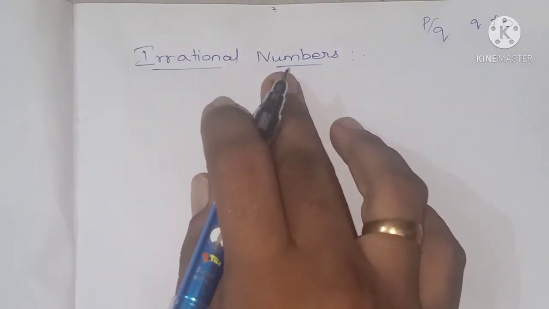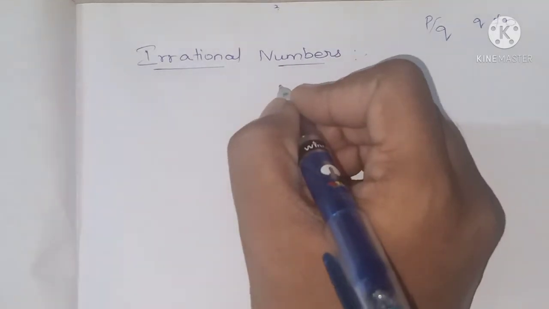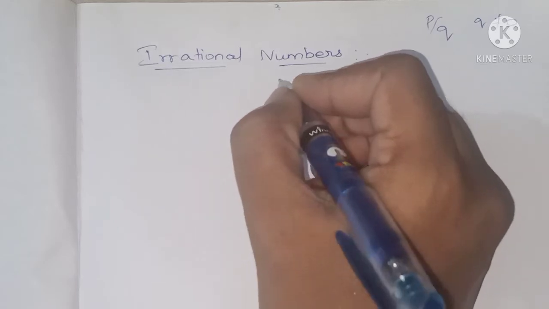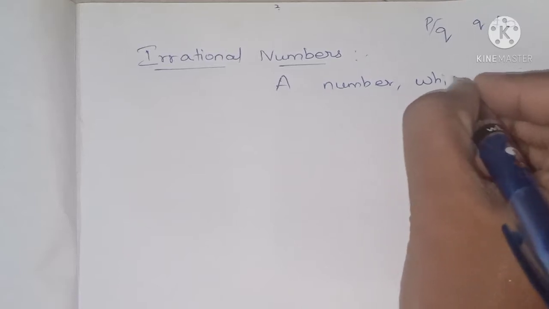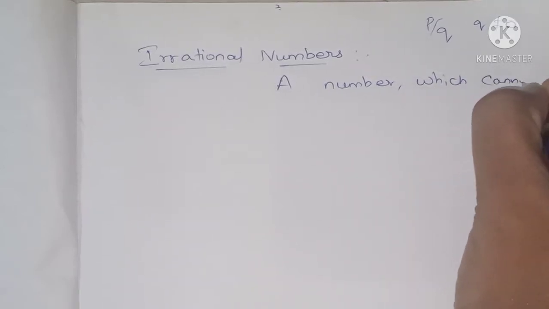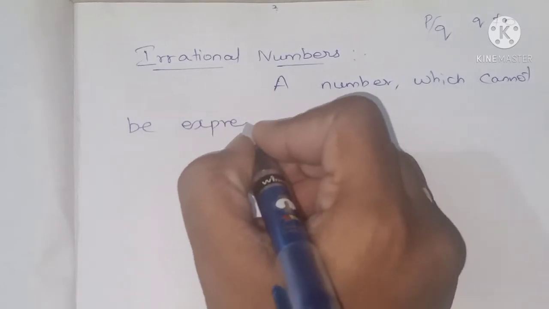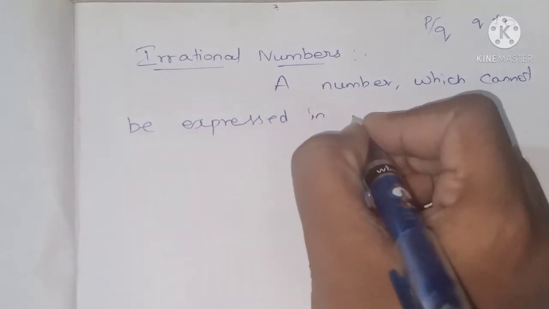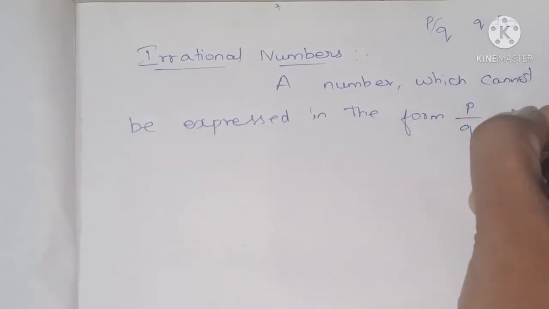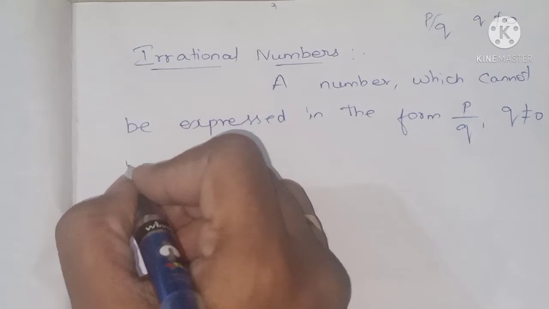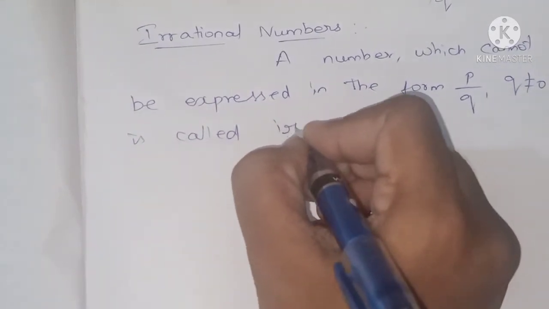So irrational numbers, in the sense that a number which cannot be expressed, is called an irrational number. A number which cannot be expressed in the form p by q, where q is not equal to 0, is called an irrational number.